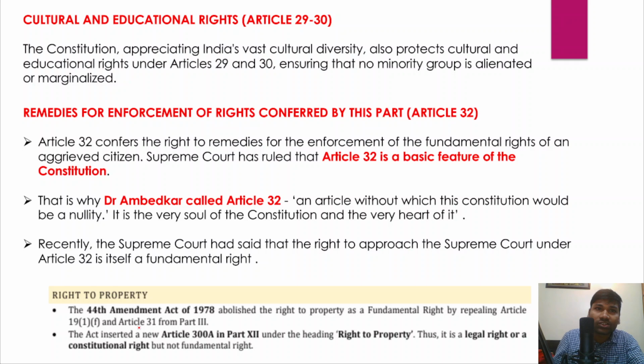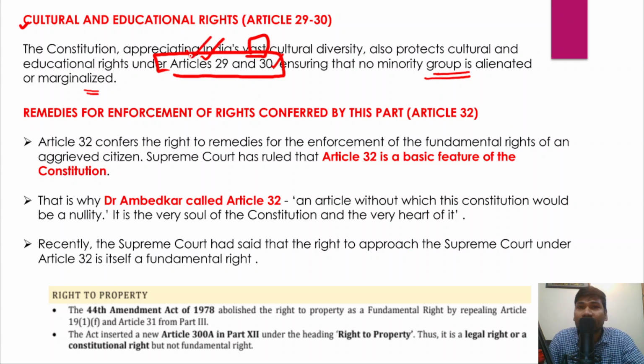Right? So cultural and educational rights, which are mentioned in Article 29 to 30 of the Indian Constitution. Right? So the Constitution, appreciating India's vast cultural diversity, also protects the cultural and educational rights under Article 29 and 30. So Article 29 talks about the rights of the minorities to protect and conserve their own culture and language, and Article 30 talks about the rights of the minorities to establish and administer educational institutions of their choice. Right? So therefore, no minority group is alienated and marginalized, since they are provided constitutionally guaranteed protections.